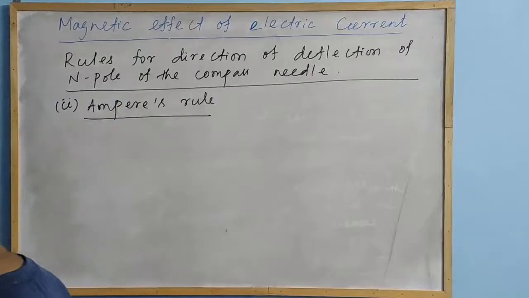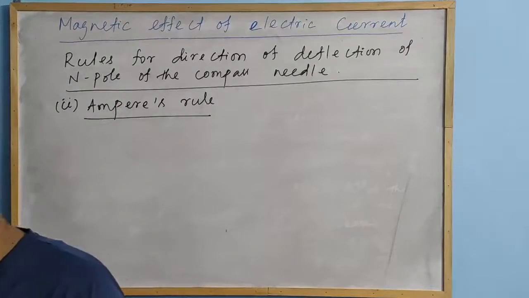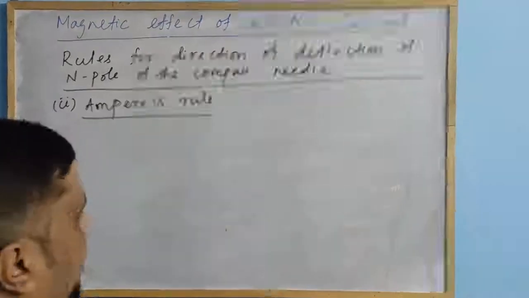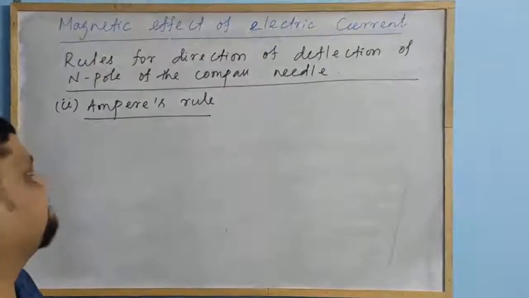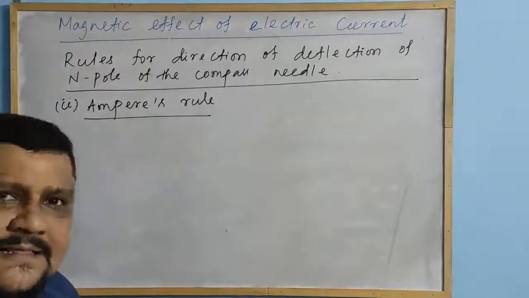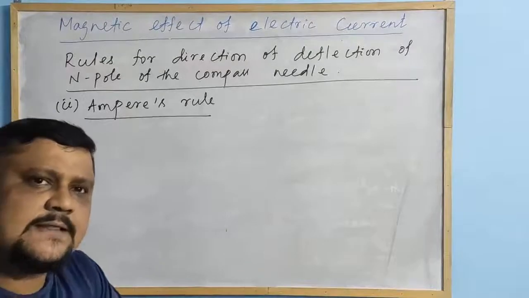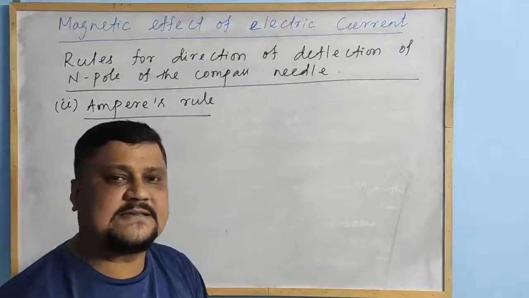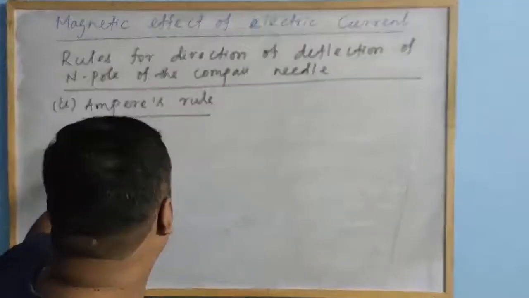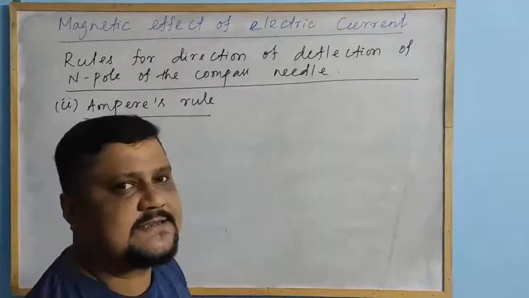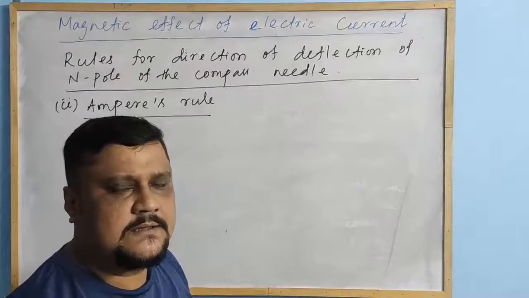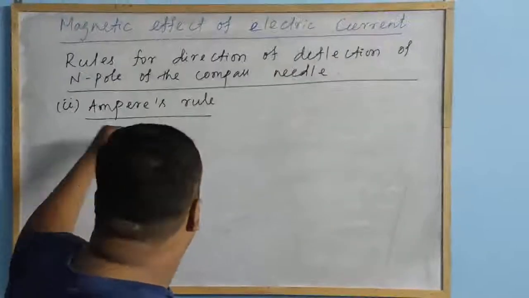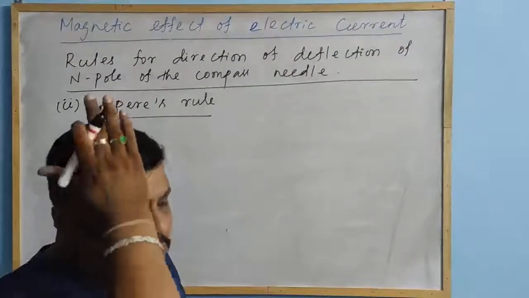This is also the same thing, used to know in what direction the north pole of the compass needle deflects. Both are the same thing, the SNOW rule and Ampere's rule. Now we will see what Ampere's rule states.